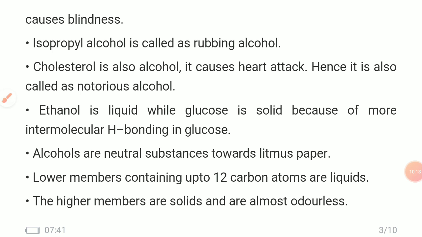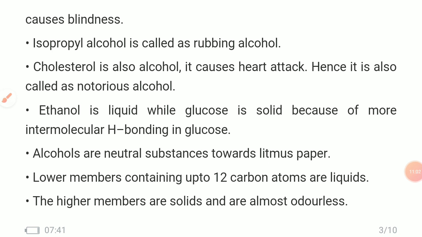Then the second well-known alcohol is rubbing alcohol, and this rubbing alcohol is isopropyl alcohol. This rubbing alcohol is also used in cosmetic and medicinal use. And then next is cholesterol. Cholesterol is also an alcohol. Cholesterol also contains the OH group, and it causes heart attack. That's why it is also called a notorious alcohol.